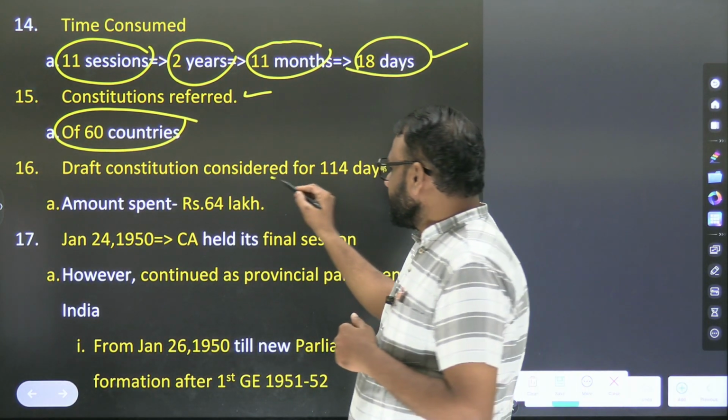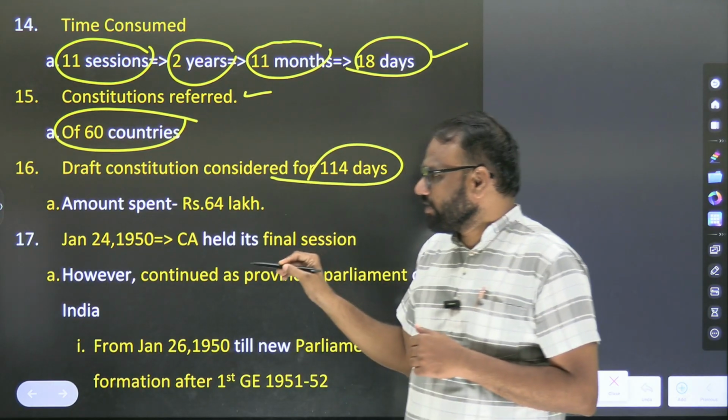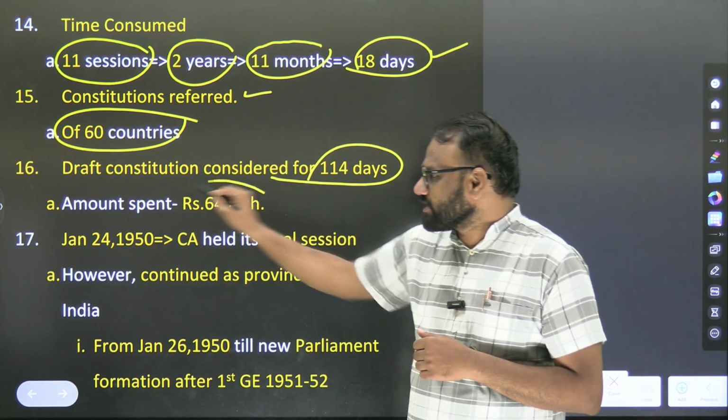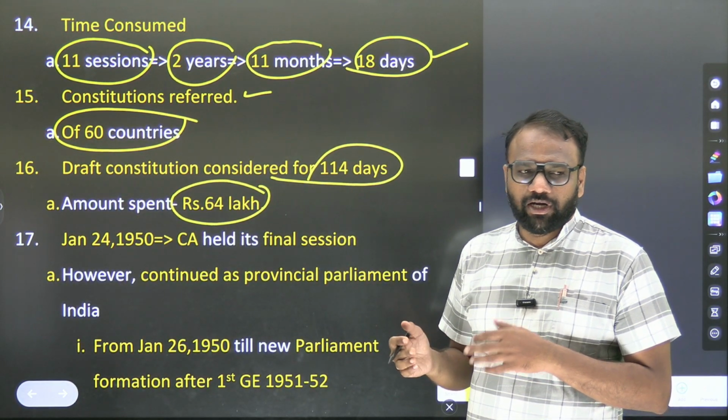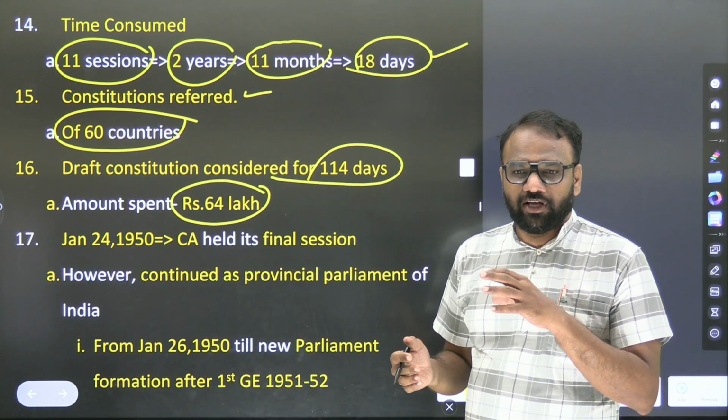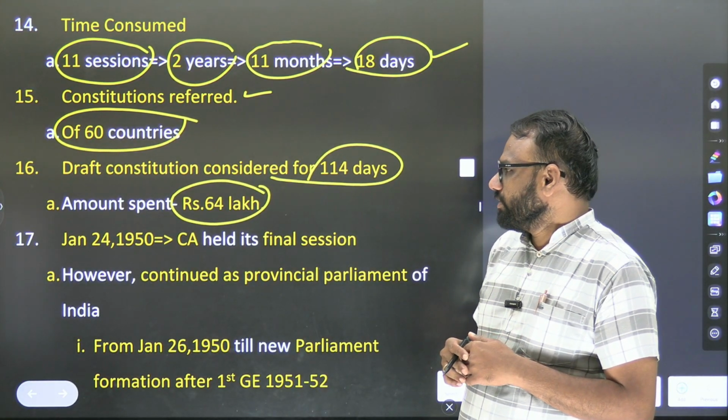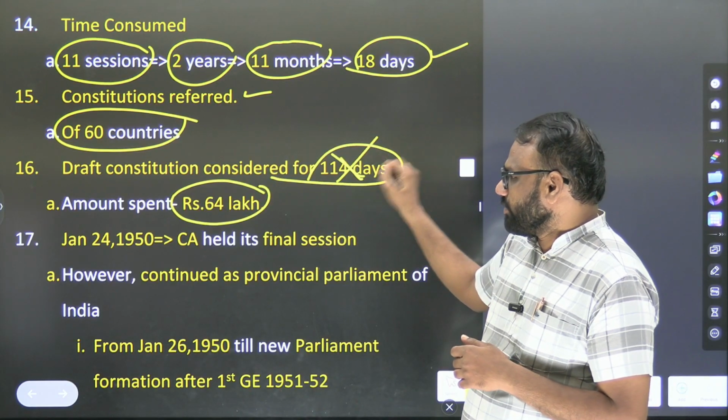Draft constitution considered for 114 days. Amount spent: rupees 64 lakh. 64 lakh may not be a great figure now, but at that time they spent 64 lakhs on enacting the constitution. The 114 days they considered is not important.